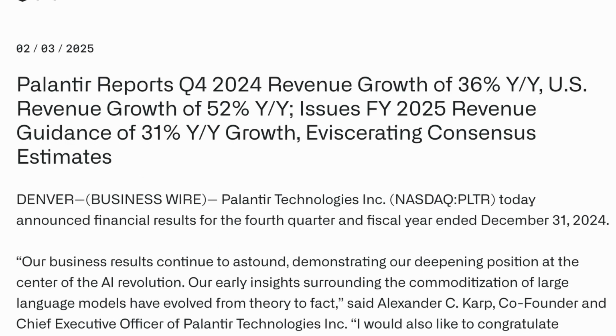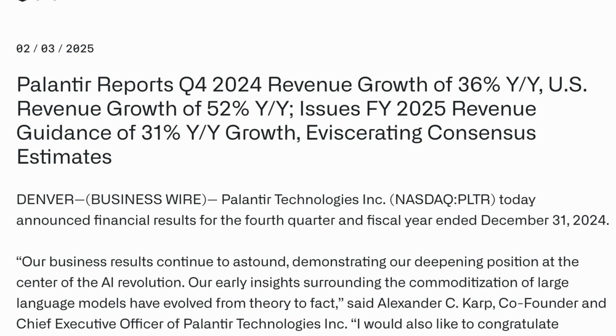A significant contributor to this growth was the expansion of Palantir's U.S. commercial operations. Revenue from this segment grew by 64% year-over-year, reaching $214 million. This surge indicates the company's successful penetration into the domestic commercial market.